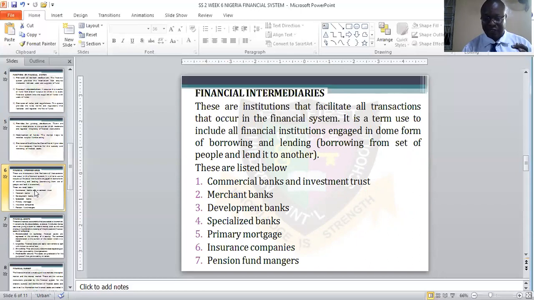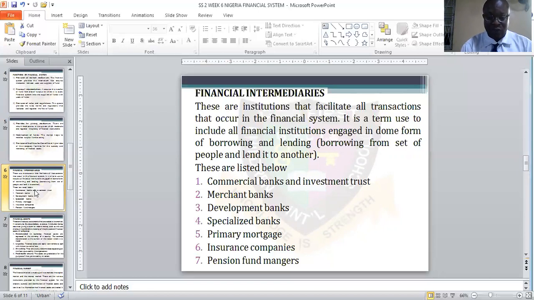So is the financial intermediary just an institution? It may be banks, it may be financial houses. So there should be intermediaries between the suppliers of funds and the users of funds. This is the term used to include financial institutions engaged between borrowers and lenders. So, intermediaries between the borrowers and the lenders.